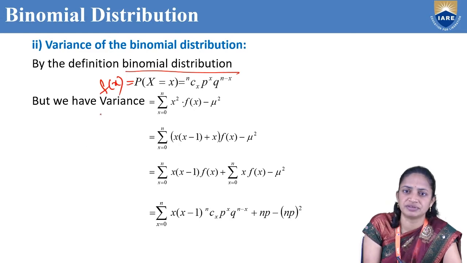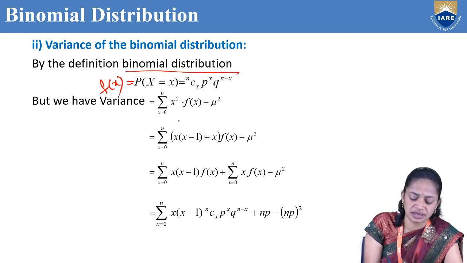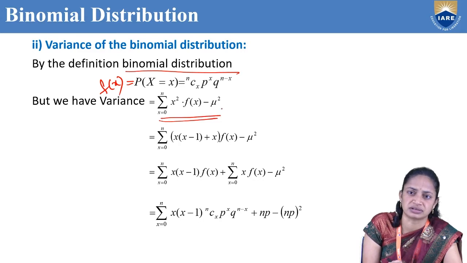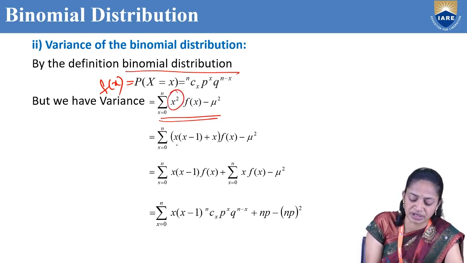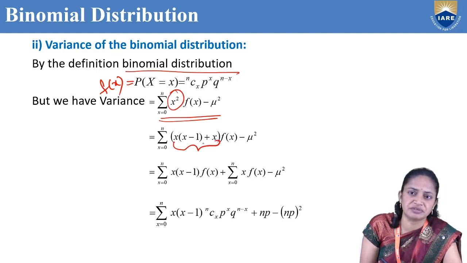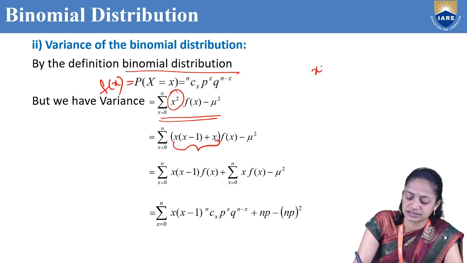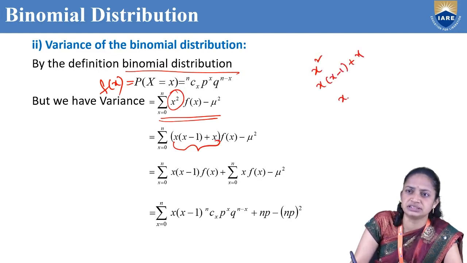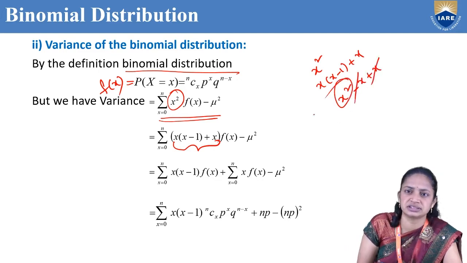The variance equals summation x equal to 0 to n of x square f of x minus mu square. Here, x square can be written as x into x minus 1 plus x, that is x square minus x plus x, so we get x square only.